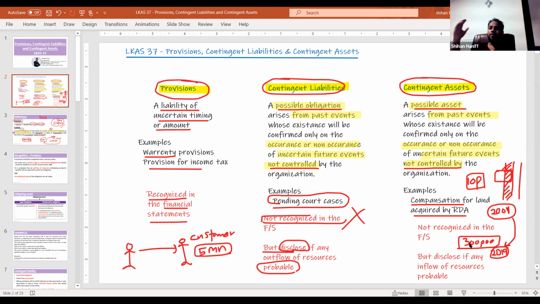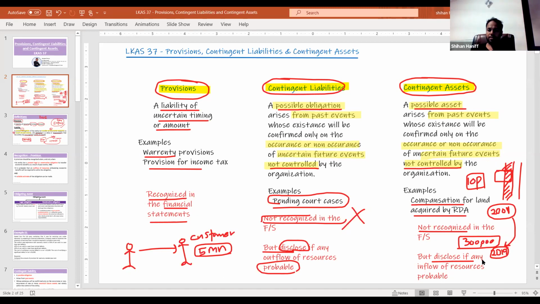So remember, it's a possible asset that arises from a past event, whose existence will be confirmed only on the occurrence or non-occurrence of uncertain future events not controlled by the organization. This is also not recognized in the financial statements, but you can disclose if an inflow of resources is probable. This is LKAS 37. So this is what you need to remember.